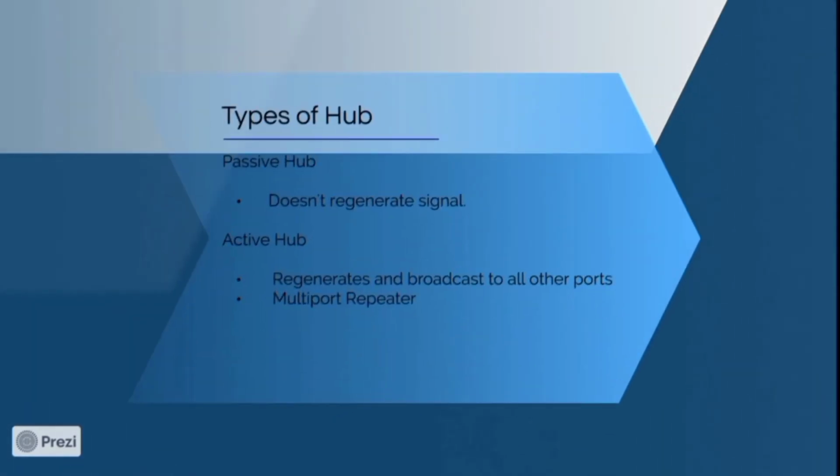There are two types of hub, passive hub and active hub. A passive hub doesn't regenerate signals, so signal loss may occur. Active hubs regenerate and broadcast to all other ports, so signal loss doesn't occur. Active hubs regenerate like a repeater, so we can call an active hub a multi-port repeater.